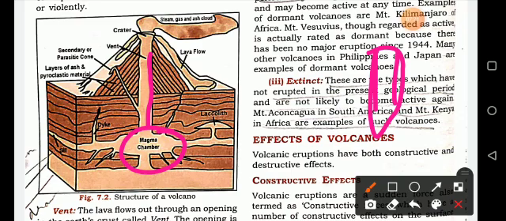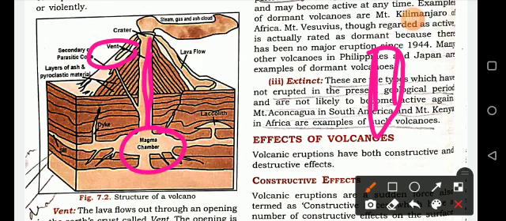So here you can also see that is your volcanic cone. The erupted hot material collects around the vent and begins to cool gradually and solidifies.